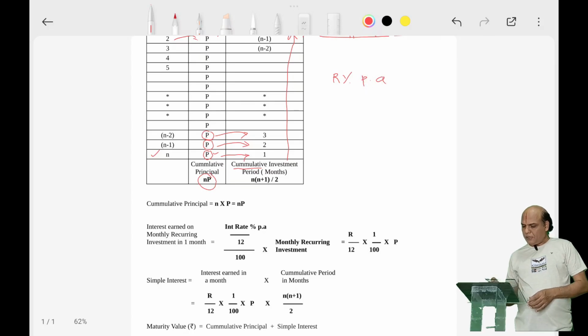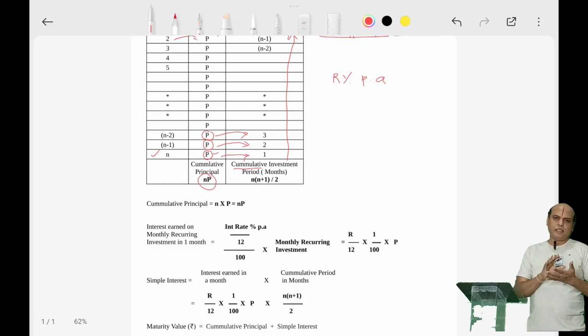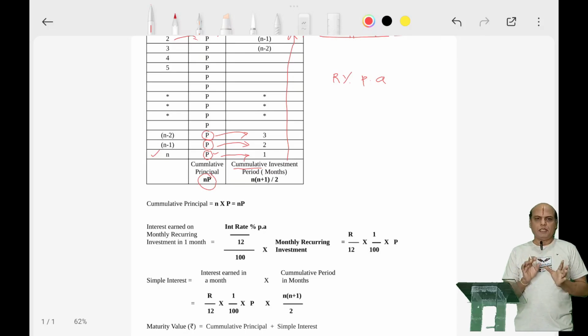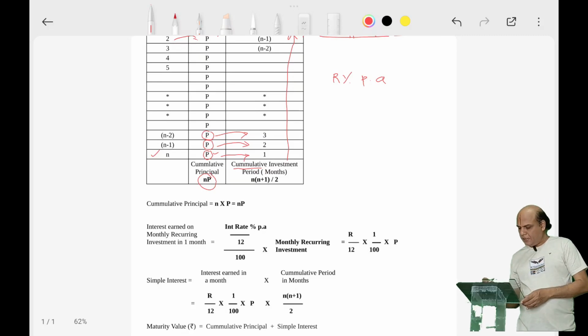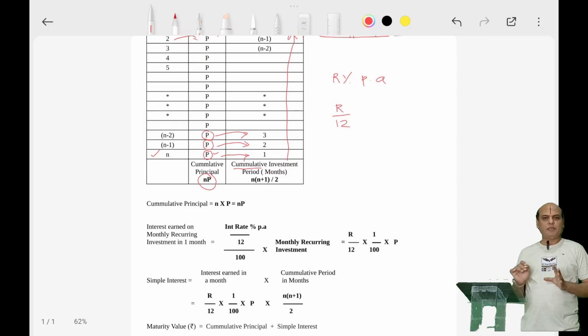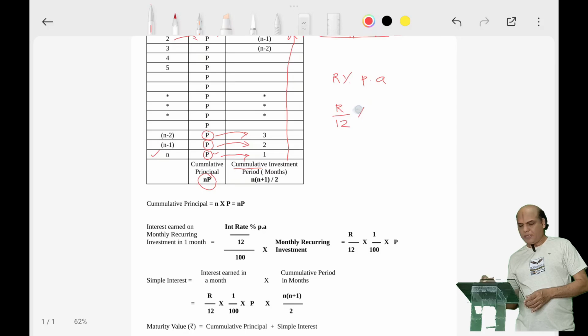So now, suppose I want to calculate the interest earned on the monthly investment, that is P, for each month. So for 1 month, an amount of P, how much interest is it earning? How do I get it? First I need the rate of interest, but this is per annum. So what will I do? Because there are 12 months in a year, I will take R by 12. So this becomes the rate of interest per month.